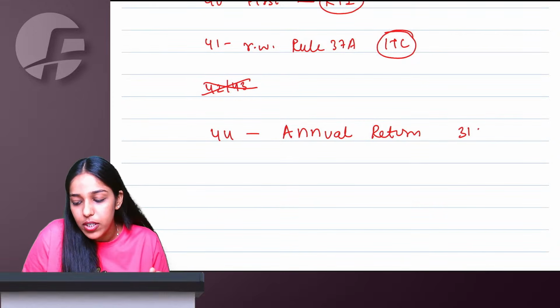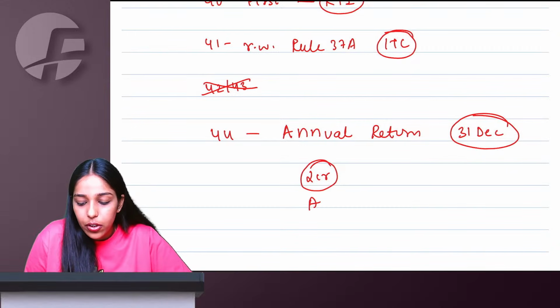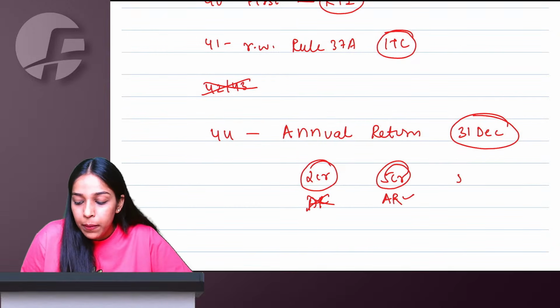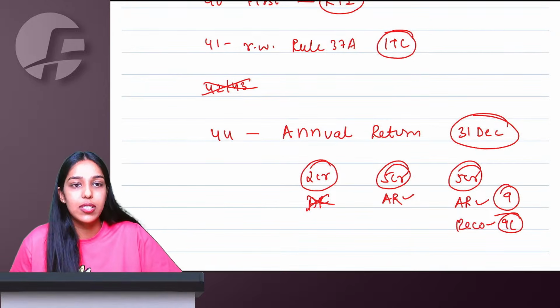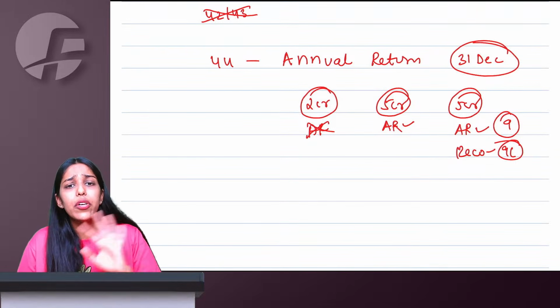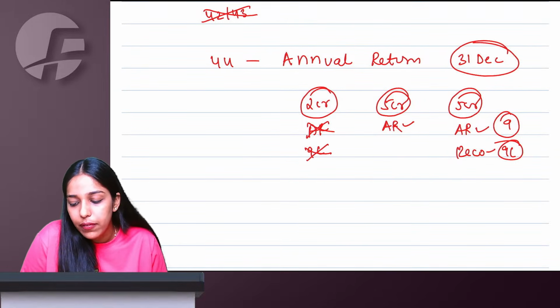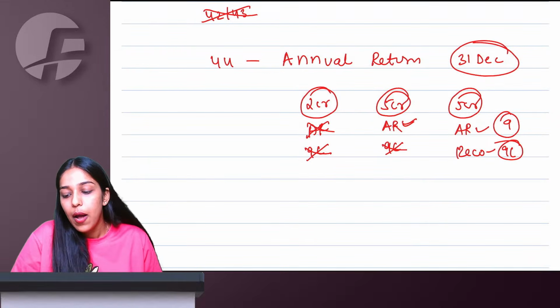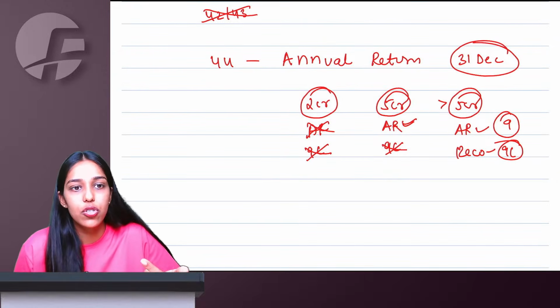Due date is 31st December after the end of financial year. If your turnover is up to 2 crore, annual return is not required. Up to 5 crore, only annual return is required. More than 5 crore, annual return also you have to file GSTR 9 and plus a self-certified reconciliation statement, GSTR 9C also you have to file. So up to 2 crore, no annual return, no 9C, nothing. Less than equal to 5 crore, I will say only annual return, no 9C. For more than 5 crore, even annual return you have to file, and even the self-certified reconciliation statement 9C you have to file.